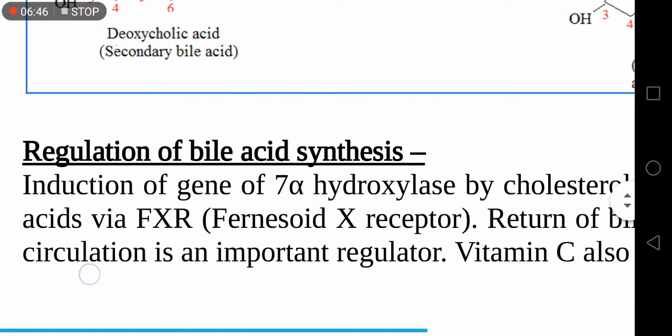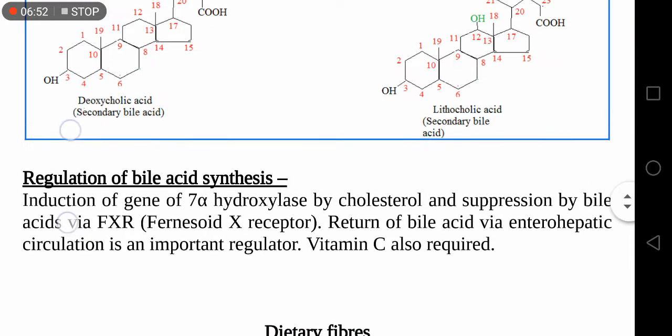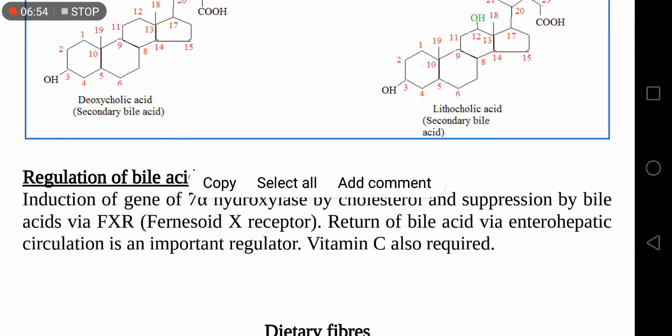Then the regulation of bile acid synthesis. Cholesterol induces the gene of 7-alpha hydroxylase, and bile acid suppresses the gene of 7-alpha hydroxylase through the farnesoid X receptor.